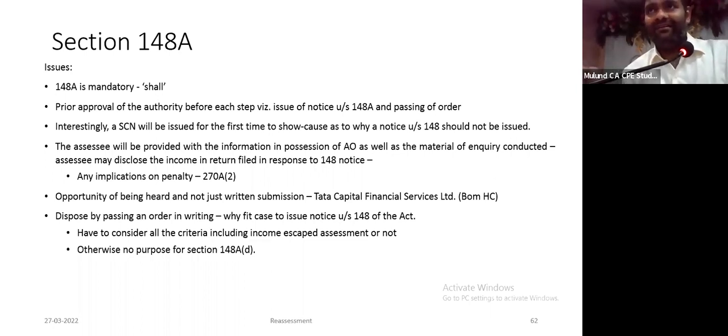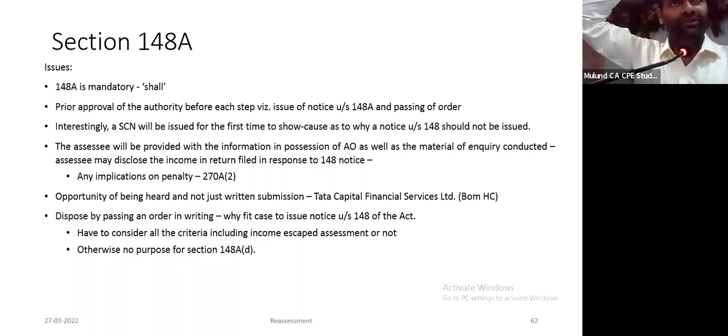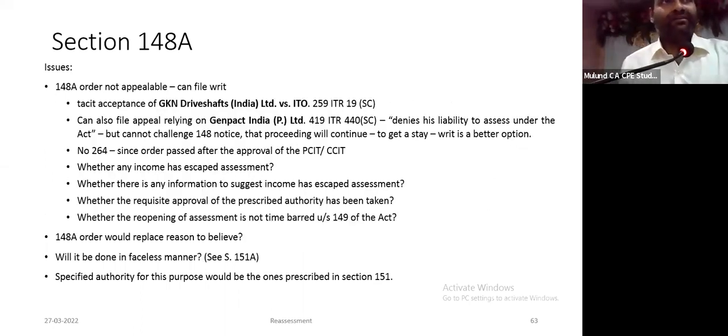अब इसका second side is this कि अगर ये सब अभी हो गया तो 148 के बाद वो क्या करेगा? Because even if he considers the entire issue on merits at the stage of reopening, what remains for assessment? This is the second side of this argument. 148A orders are not appealable. In fact, GKN Driveshaft has been given a tacit acceptance कि हाँ ये procedure follow करो. You can file a writ.